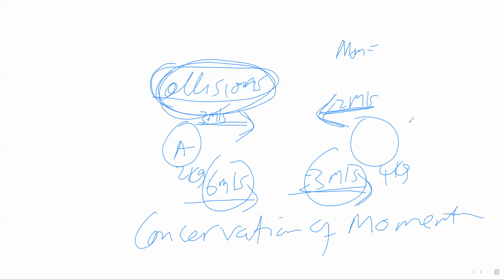So in short, total momentum before impact and total momentum after impact are the same. That's what this conservation principle says.